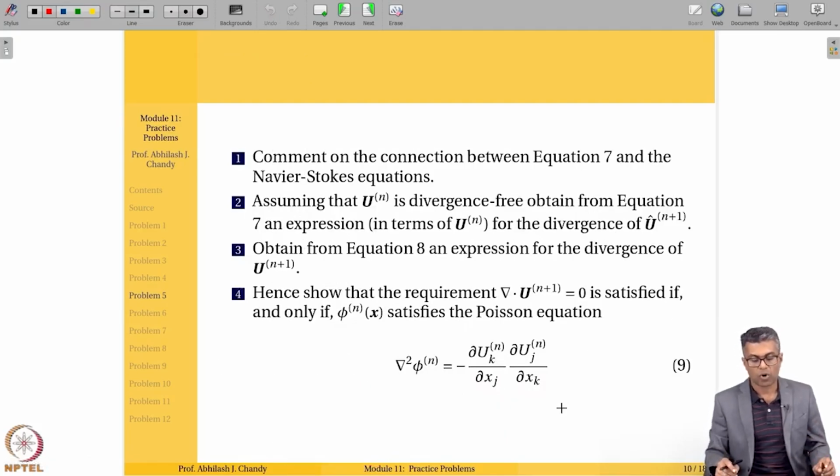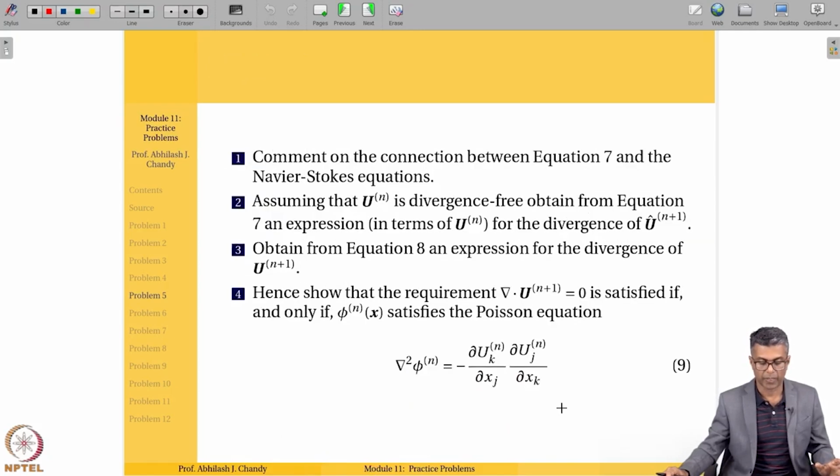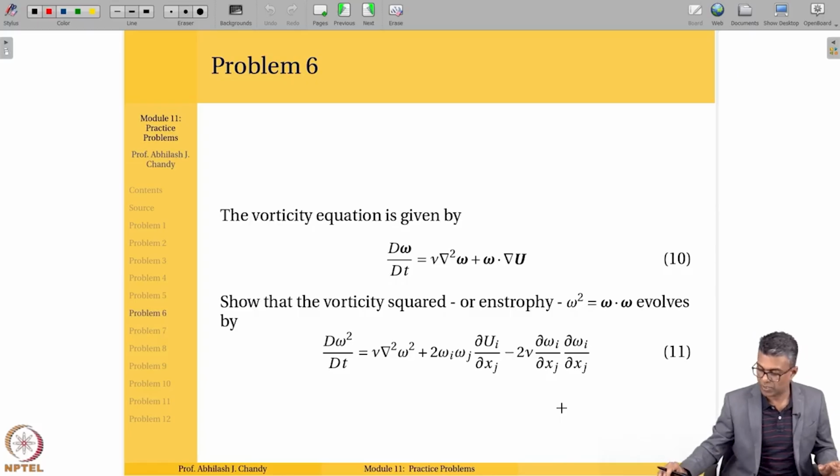First question is, comment on the connection between equation 7 and the Navier-Stokes equations. So how does equation 7 relate to the Navier-Stokes equations? How does it correlate with the Navier-Stokes equation? Let's answer that first.